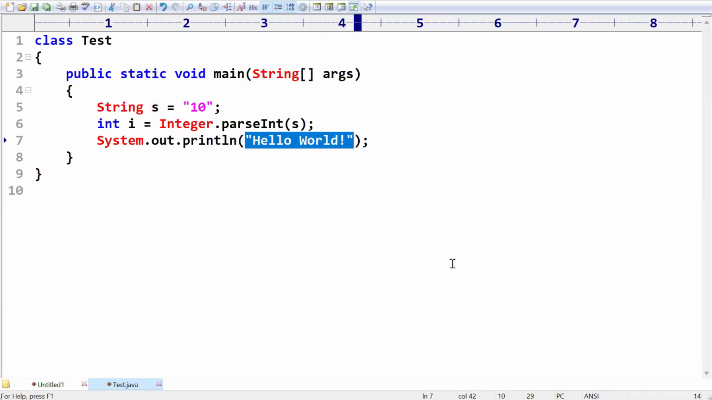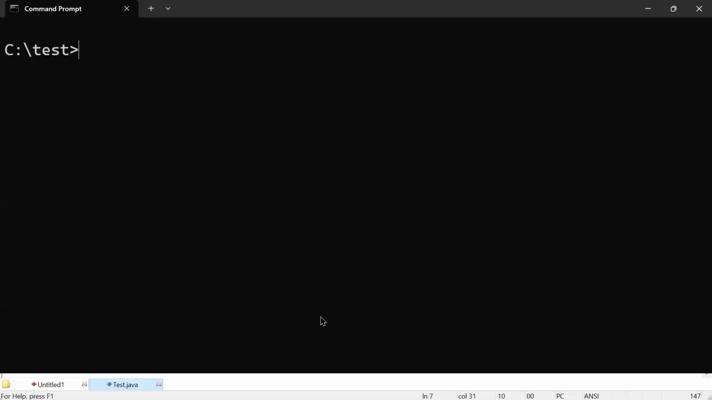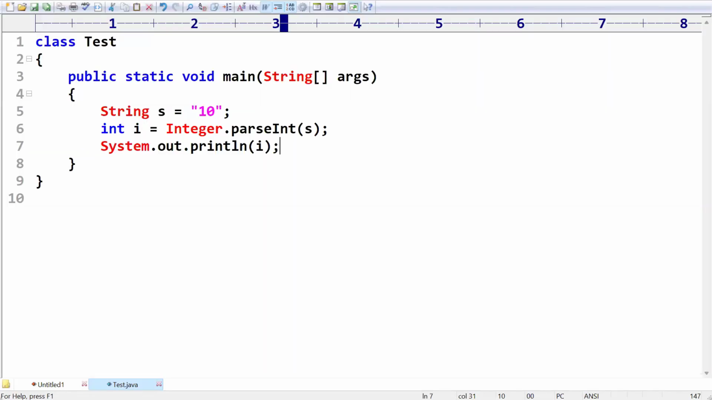Can I print that integer value? Yes, happily we can print. Now I am going to run this program and you can see what output we get. So javac test.java. Is the program compiled? Perfectly. Then java test. Is the program executed? Yes. What output did we get? 10 is the result. Up to this, there is no problem.